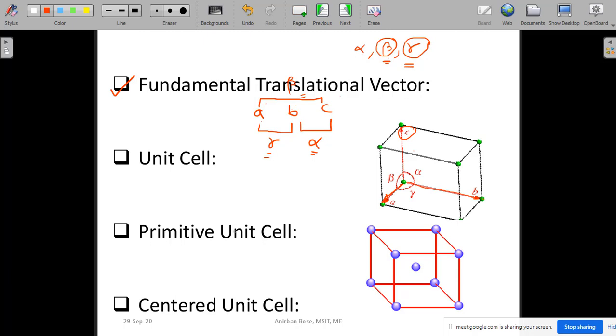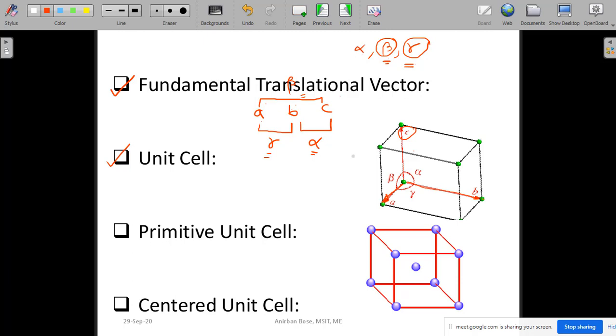So after fundamental translational vectors, hopefully you have understood by now what we mean by the unit cell. The unit cell is basically the cell that you create with the help of translational vectors, and the whole 3D space lattice can be thought of as a repetition of that unit cell. So the unit cell is clear to you by now, because it is the cell formed by the fundamental translational vectors.